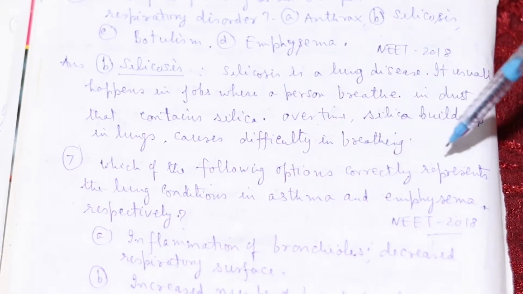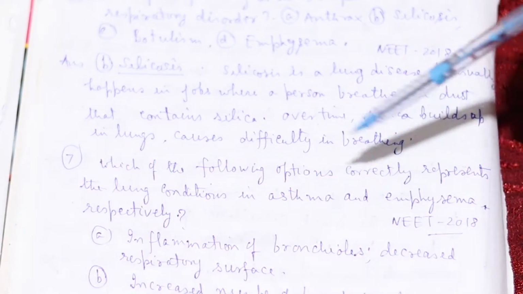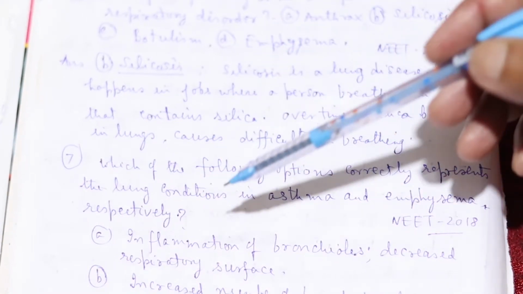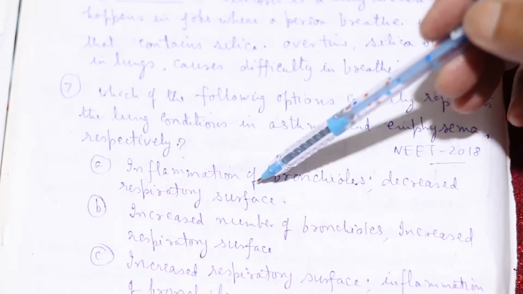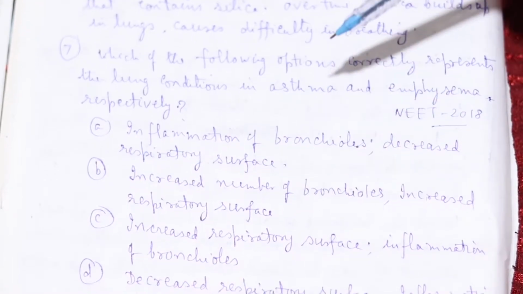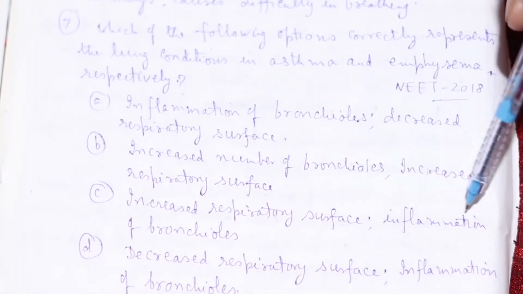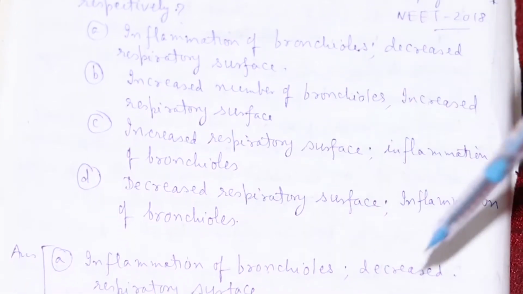Which of the following options correctly represents the lung condition in asthma and emphysema respectively? The options are: inflammation of the bronchioles and decreased respiratory surface; increased number of bronchioles and increased respiratory surface; increased respiratory surface and inflammation of the bronchioles; decreased respiratory surface and inflammation of the bronchioles.